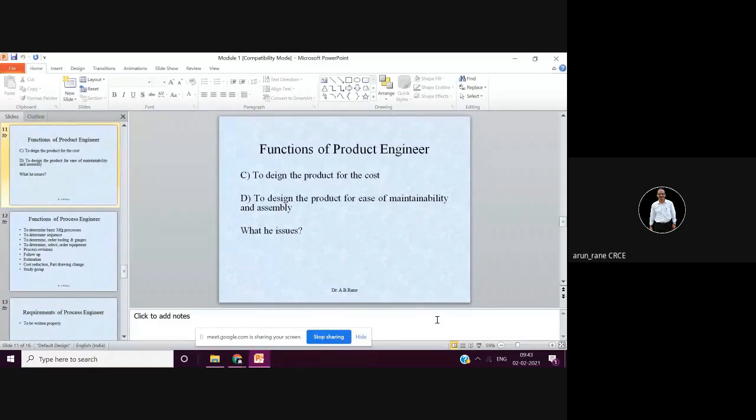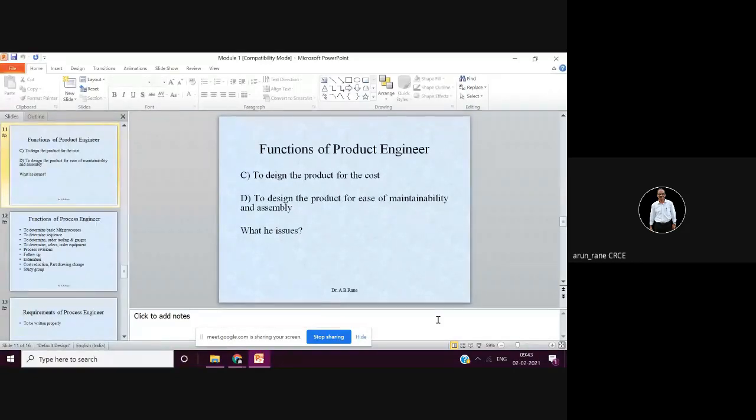And then they specify that this bearing should run for so many cycles, say 10 to the power 9 cycles, or some hours. Whenever that many hours are over, you simply replace the bearing because its life is over. So that is the meaning of ease of maintainability.